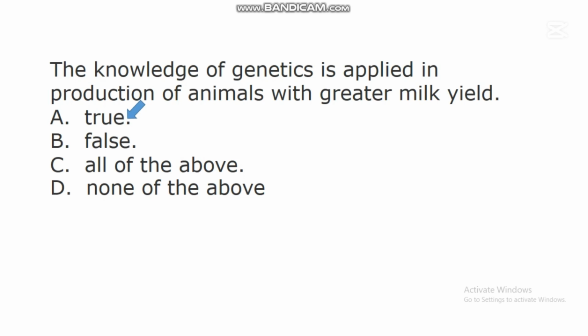For instance, there are some breeds of cattle that have interesting traits compared to other cattle. So when scientists discover these traits, they will apply the knowledge of genetics in crossing two different parent organisms in order to get an offspring that will have better genetic traits that the individual needs. So in the area of milk production, there are different animals that produce milk. Cow is one of them. So a good knowledge of genetics is highly useful in producing these animals with greater milk yield.